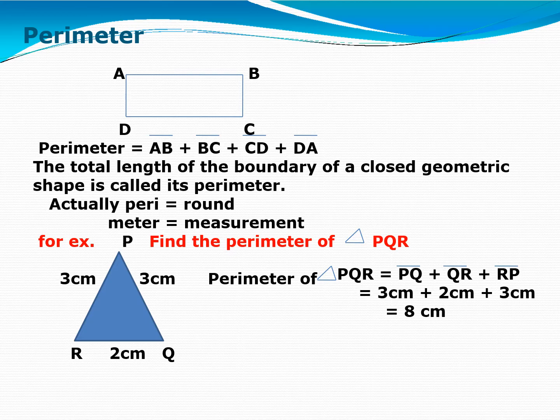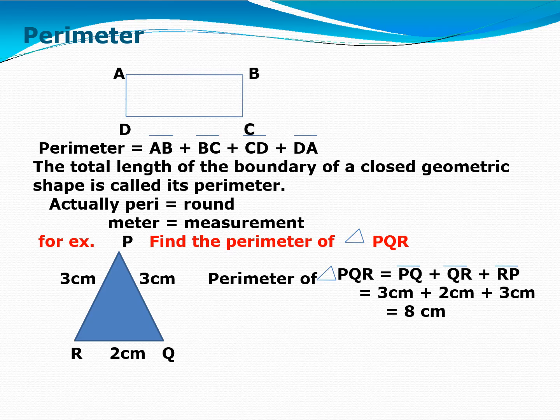As here it is given ABCD rectangle, so the perimeter of this figure is equal to the total of all the sides. Right? Means AB plus BC plus CD plus DA. That is the perimeter of rectangle ABCD. The definition of perimeter is the total length of the boundary of a closed shape is called its perimeter. Actually, peri means round and meter is measurement.